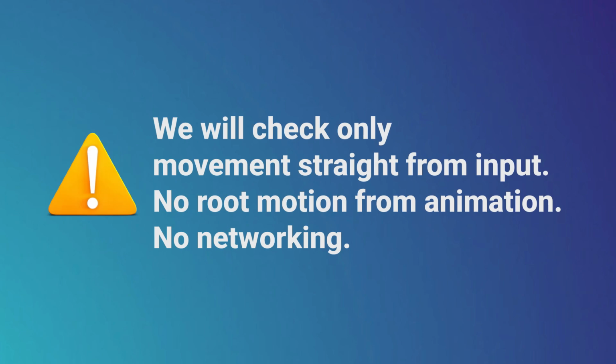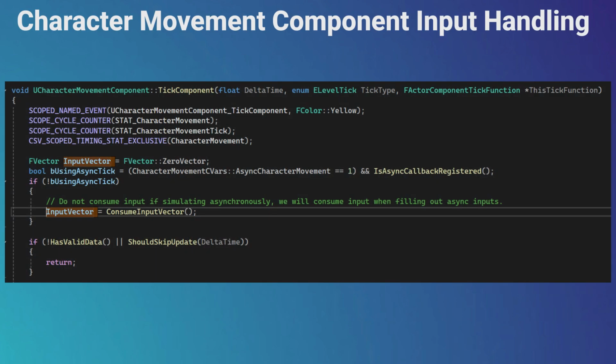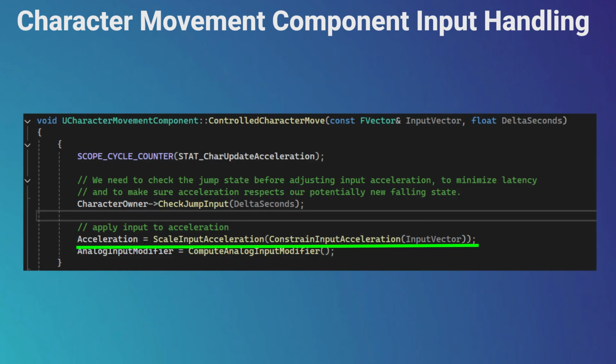Big disclaimer here. We will take a look at only one flow. We will check only code flows when there is no root motion from animation and we are not taking networking into account. Only movement straight from input. Let's check how input works in Character Movement Component. We can see it's gathering inputs for acceleration, jump and crouch movements. Each tick we create an input vector to save values consumed directly from Pawn, and then if we need to perform controlled character movement, we use it to find out the current frame acceleration.